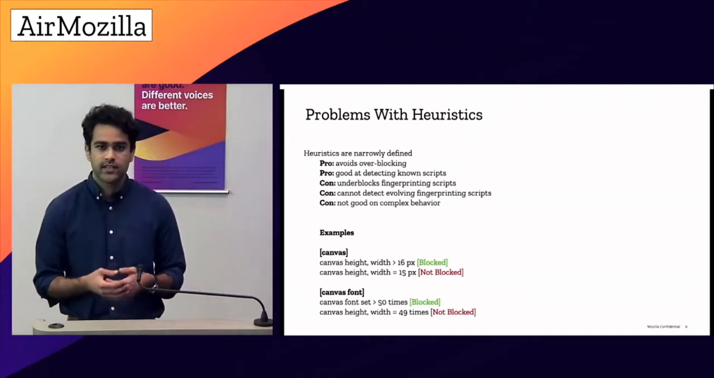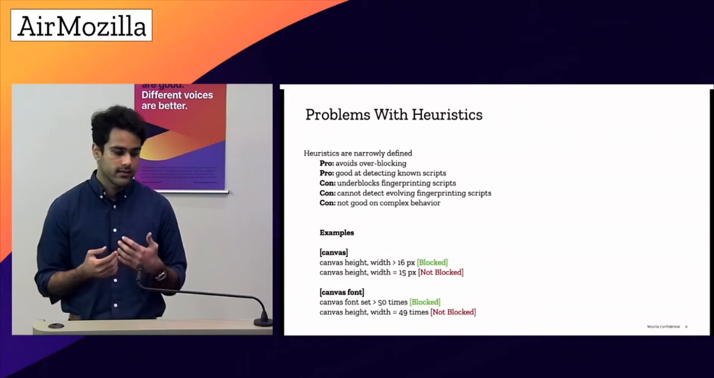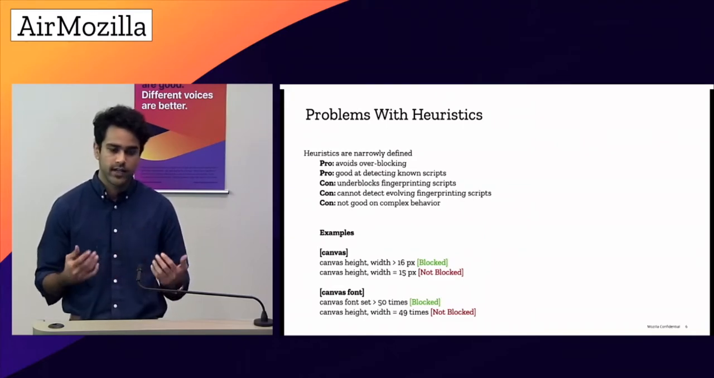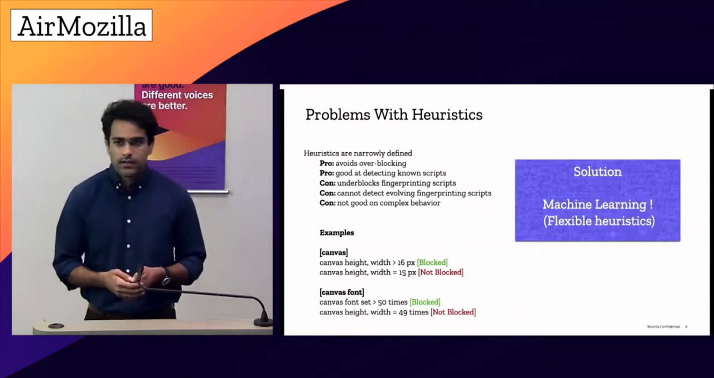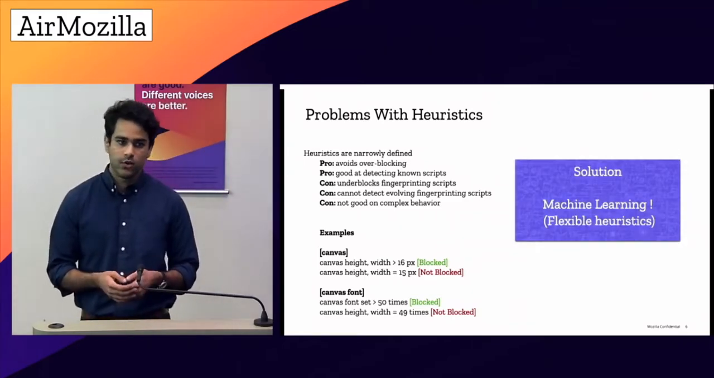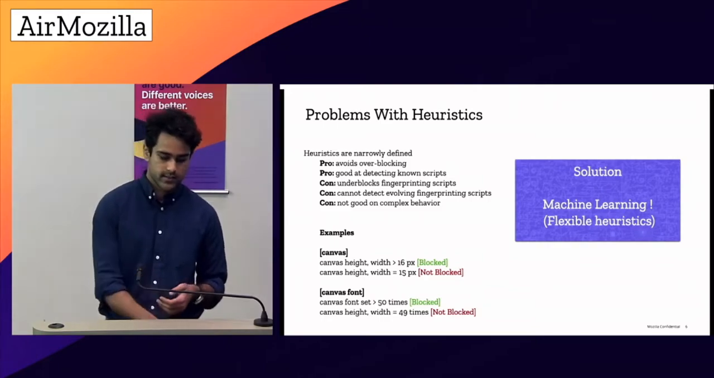So the idea here is to generalize those heuristics and make them more flexible so that they can work on identifying a different variety of behavior as well as the complex behavior. So we use machine learning to learn all sorts of simpler behaviors and essentially generate more flexible heuristics.